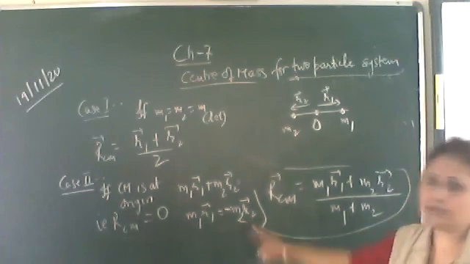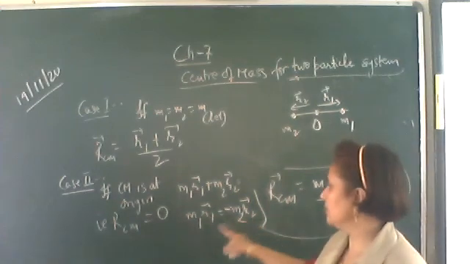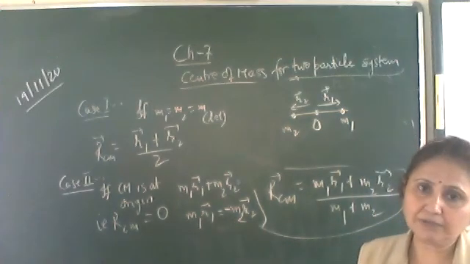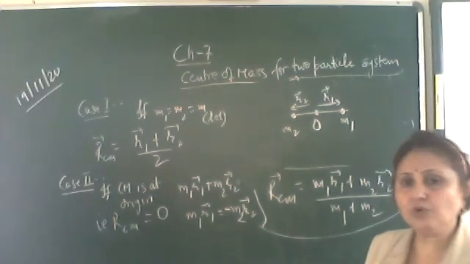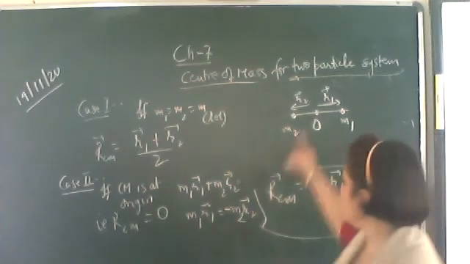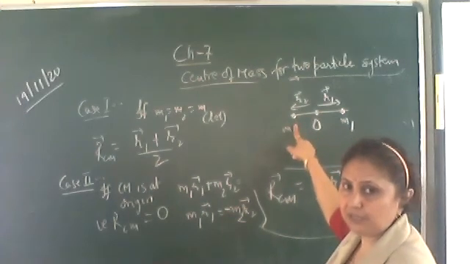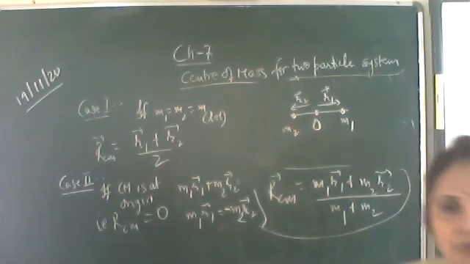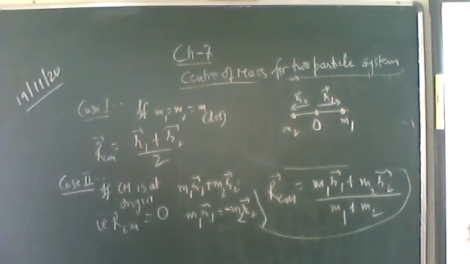Also, we see that R1 upon R2 is equal to M2 upon M1, or you can say M1 upon M2 is equal to R2 upon R1. So the center of mass will be closer to the heavier particle. Whichever particle is heavy, suppose M2 is heavy, the center of mass will be closer to the heavier particle. Okay, so write down: also we see that the center of mass is closer to the heavier particle.